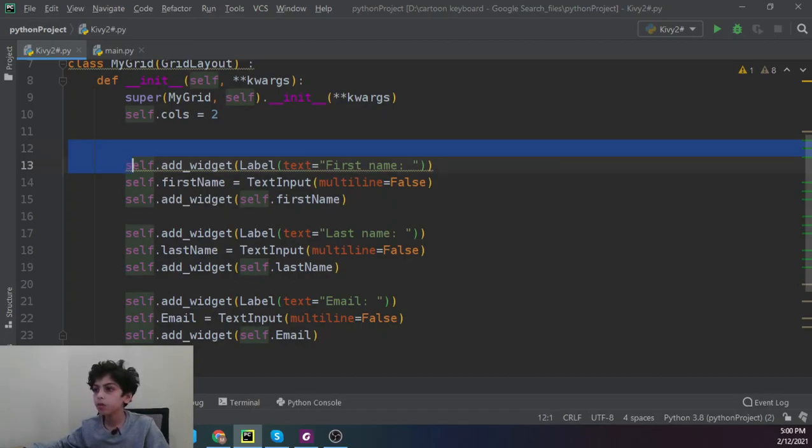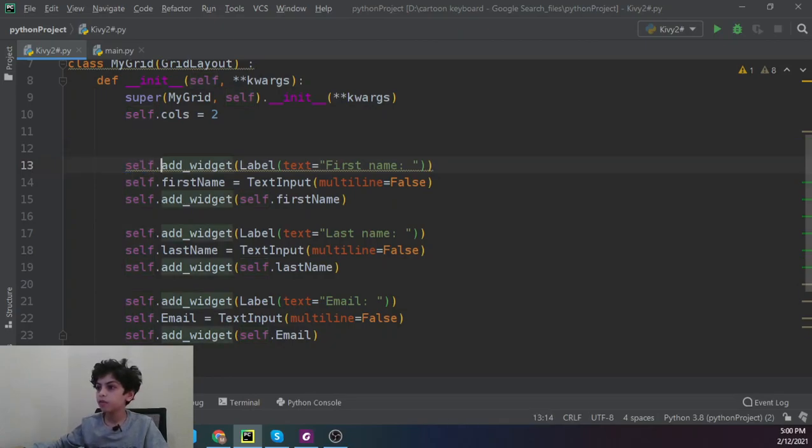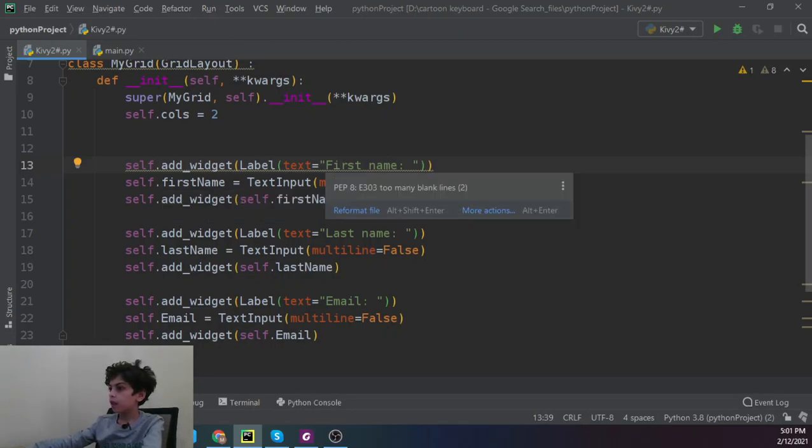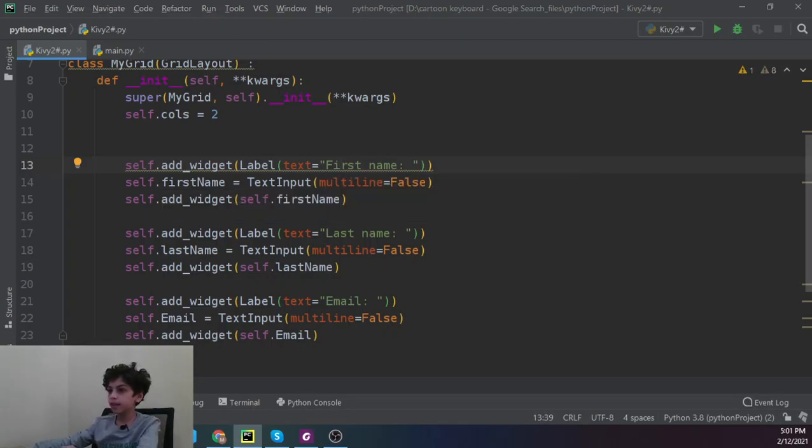Here you see I'm going to say self.add_widget(Label(text="First Name")). So here we're going to add a widget, and we're going to call it first name. It's going to print first name, and then we're going to say self.first_name = TextInput(multiline=False).